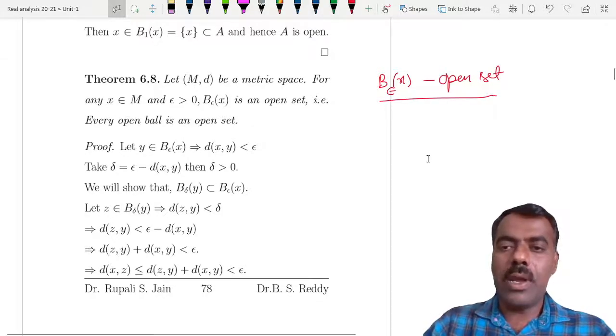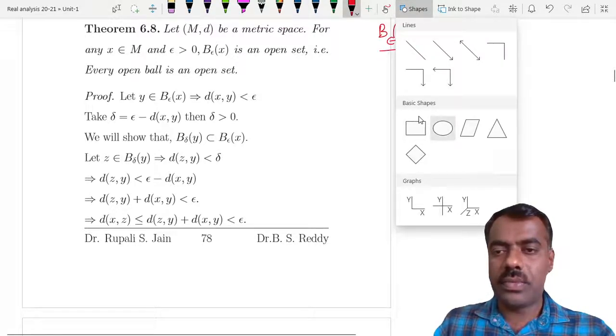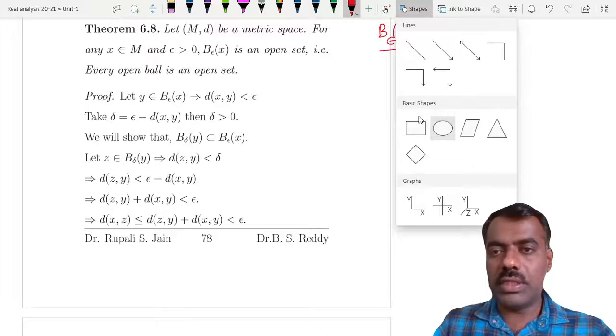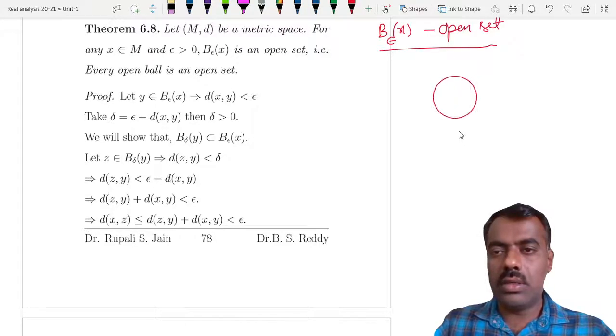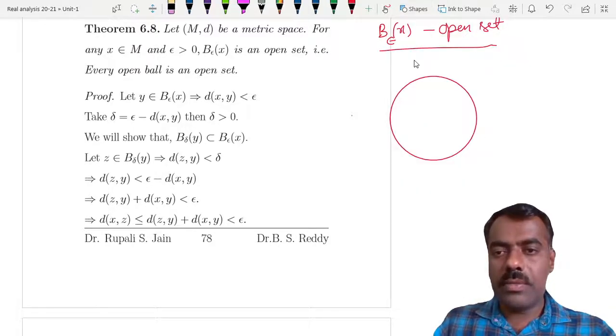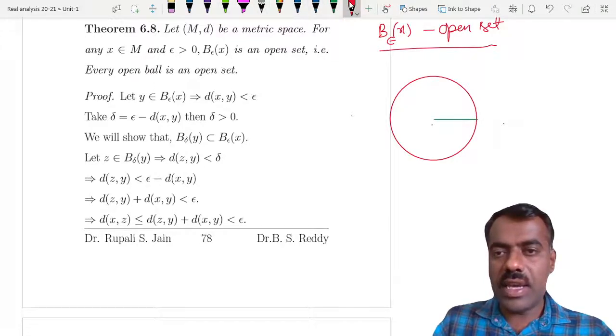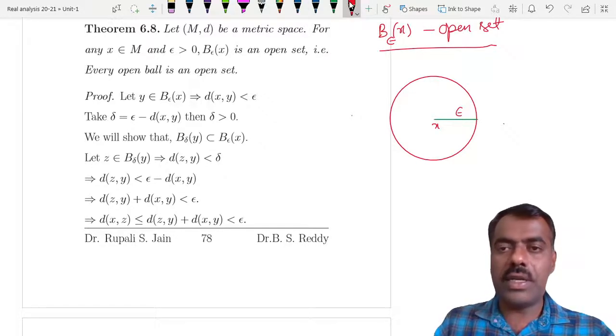Take any ball around x of radius epsilon. Suppose this is your x and this much is your epsilon.